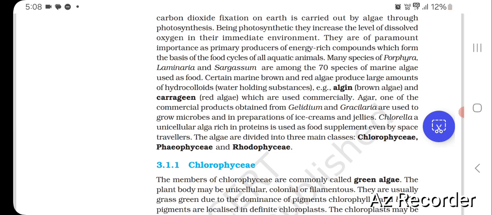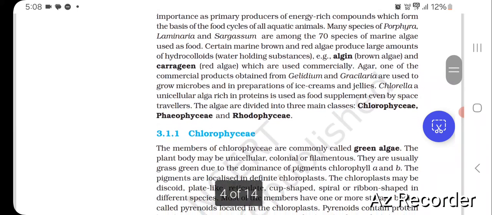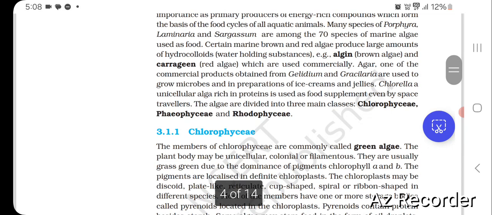Agar, one of the commercial products obtained from Gelidium and Gracilaria, is used to grow microbes and in preparations of ice creams and jellies. Chlorella, a unicellular alga rich in proteins, is used as a food supplement even by space travelers.